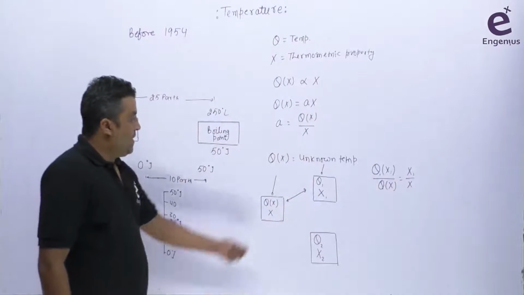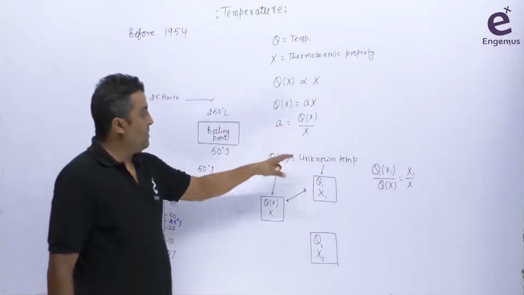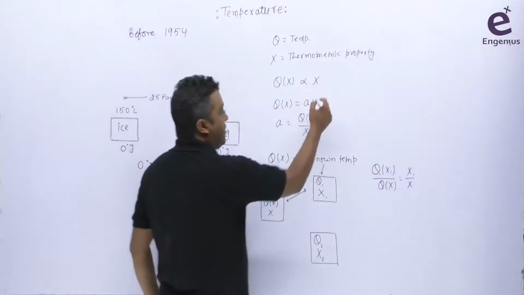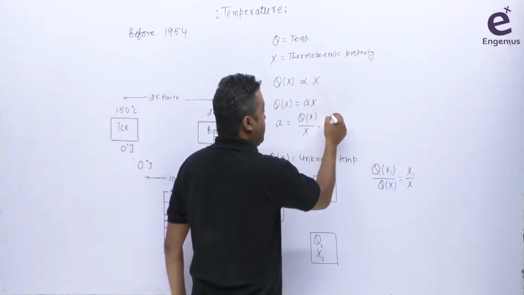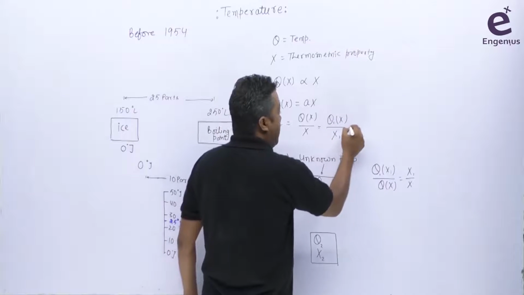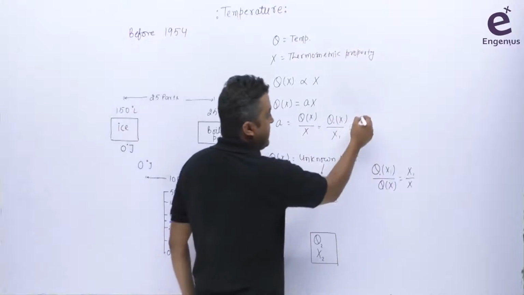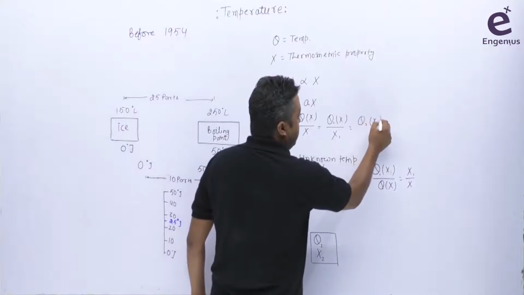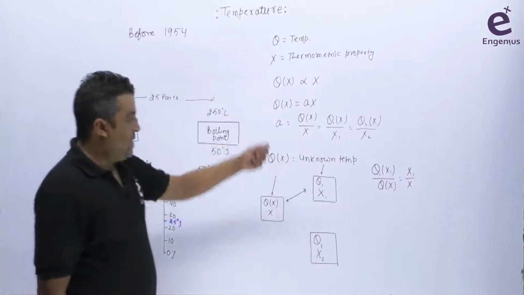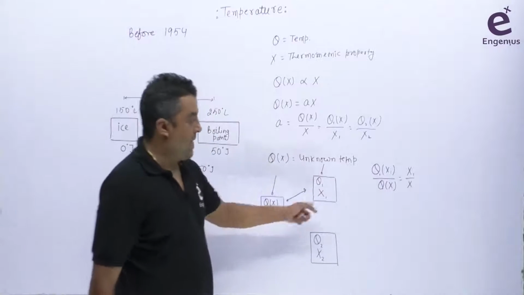Because I know this is a constant. If theta x equals ax, then I can say for this one also, this value will be equal to theta 1x by x1. Also, using this one, I can say this is theta 2x by x2. So by using these two, I'm getting this one.